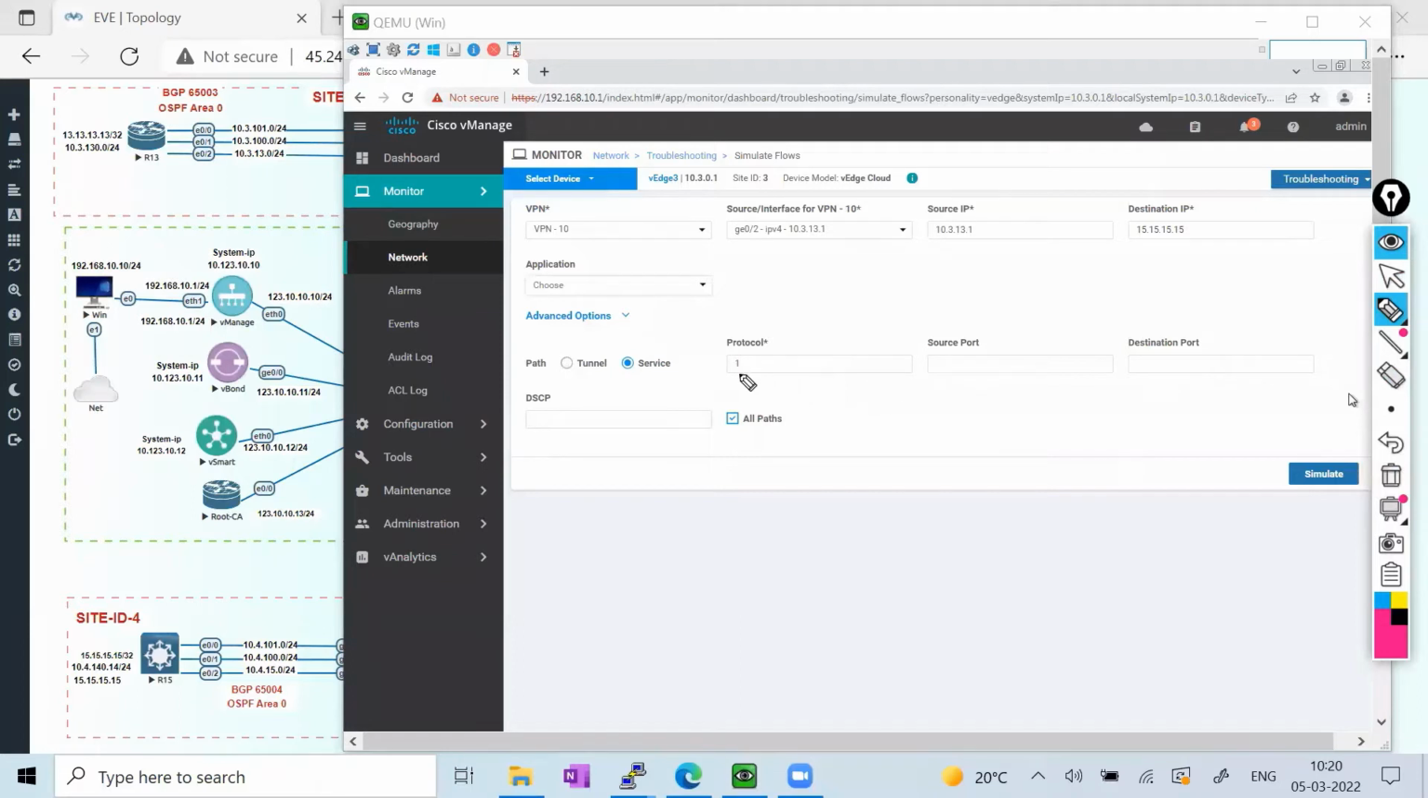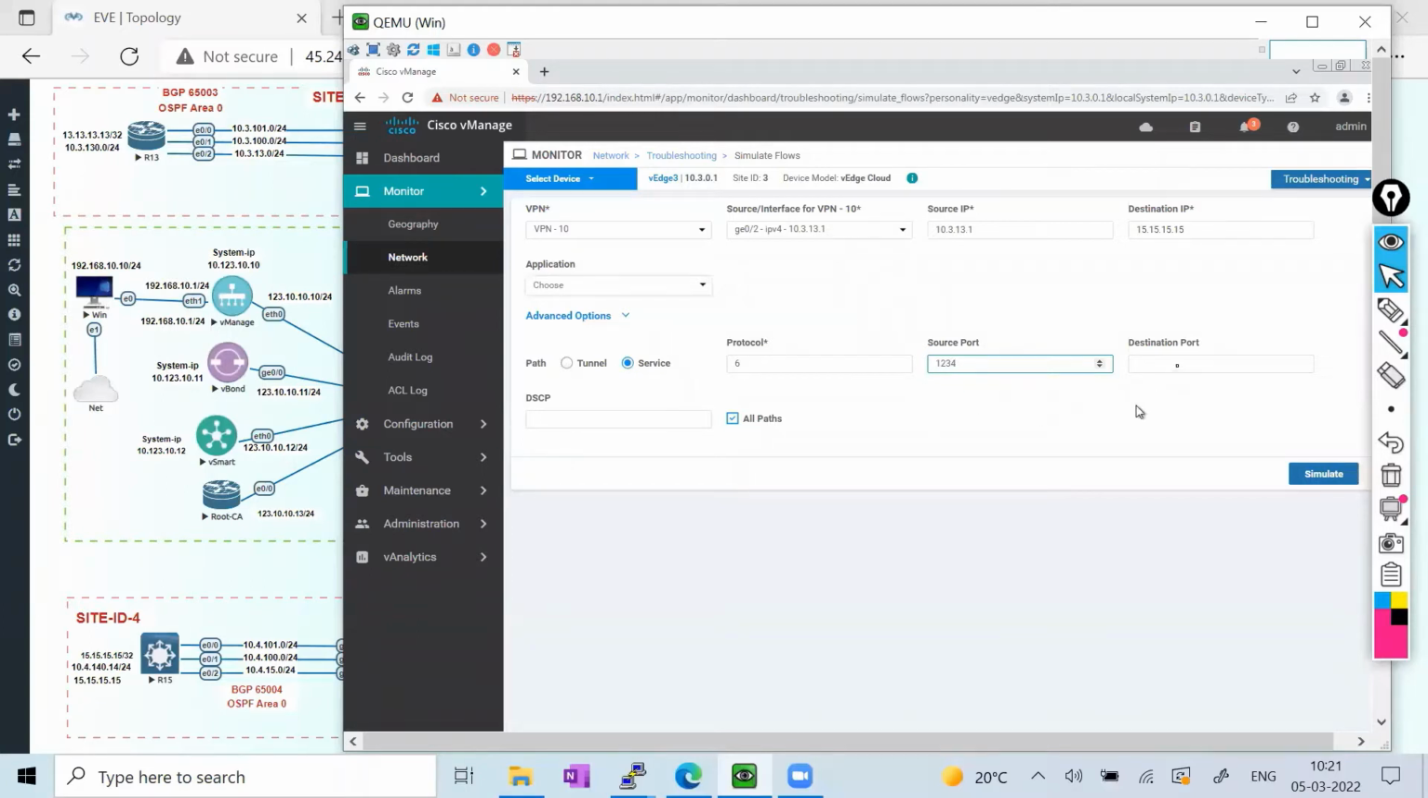Then it is asking on which protocol you want to generate the traffic. I use protocol number 6, that is TCP. You can use any protocol number you want to test; I'm just testing TCP. And what is your source port? Because the source port is random, I'll just use any source port, 1, 2, 3, 4. It is a random one.